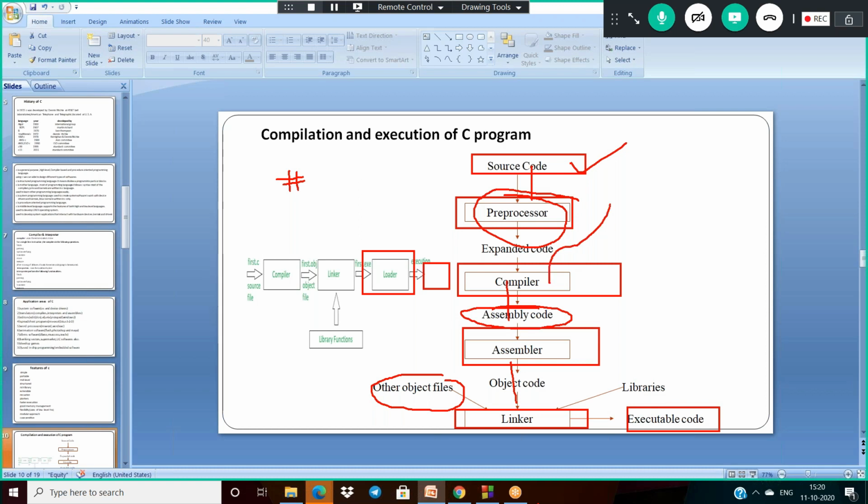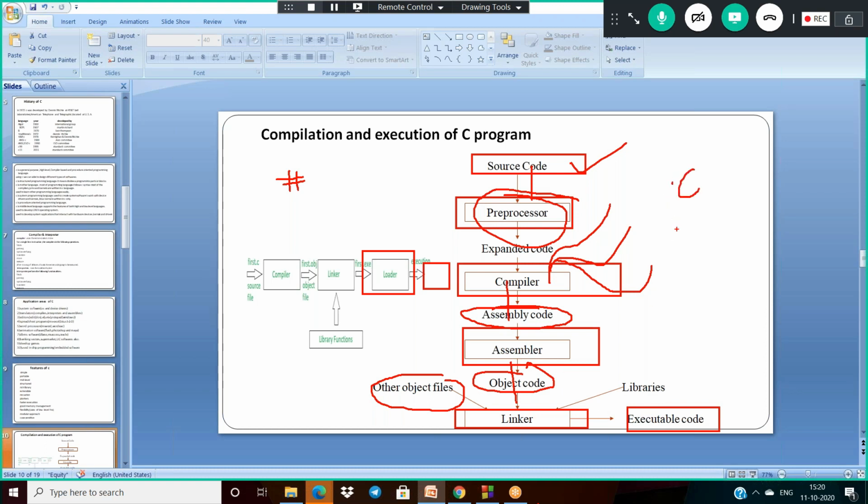So the compiler uses various phases like lexical analysis, syntax analysis, semantic analysis, intermediate code generation, code optimization. By using all these phases it converts into assembly language, and this is given to the assembler. The assembler generates some object code. And this is given to the linker, and you will get the .exe file.